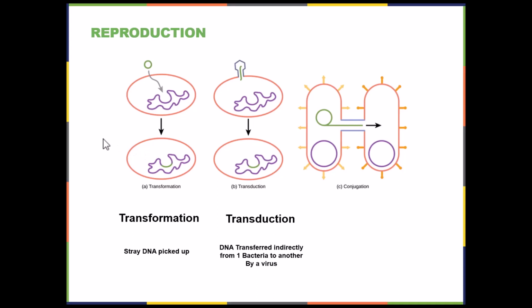Another way that we can get new DNA into a bacterial cell is through transduction. This little hexagon structure here is supposed to represent a virus. This virus has nucleic acid in it. It's going to inject that into the bacterial cell, and that bacterial cell is going to incorporate it here into its own DNA. And then finally we have conjugation. In conjugation, one bacterial cell will give some of its DNA to another bacterial cell.